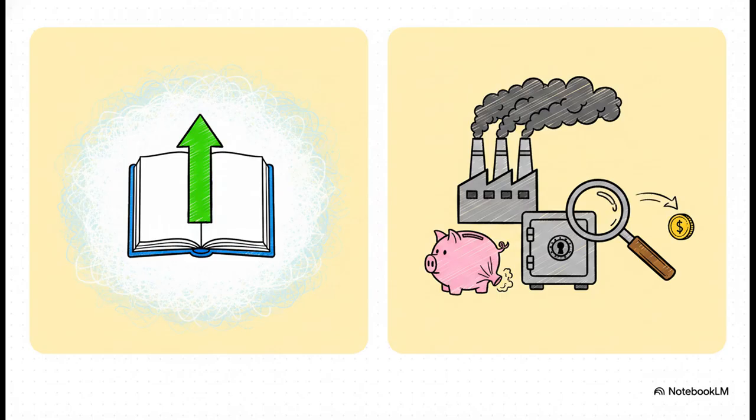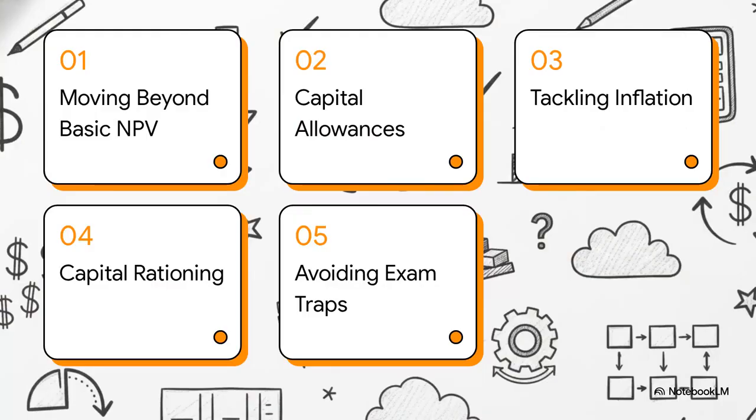Okay, let's dive right into this. In a perfect textbook world, NPV assumes these nice theoretical cash flows in perfect markets with unlimited funding. Sounds great, right? But out here in the real world, the government always takes a cut through taxes. The purchasing power of your money? Yeah, that drops over time because of inflation. And banks? They're definitely going to limit the cash available to you. So to actually evaluate an investment, we have to yank NPV out of the textbook and throw it right into the messy real world. So here is our roadmap for today's explainer.